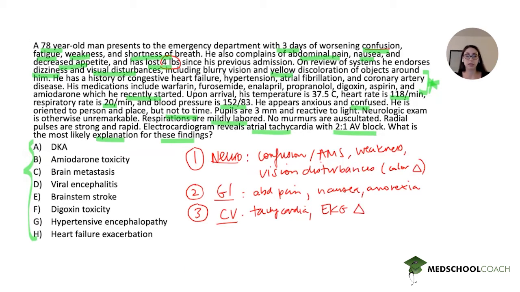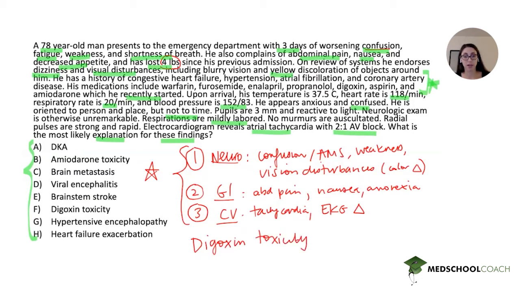Now, when you're answering the question by yourself, I don't think you need to write down every single thing I wrote down here, but I'm doing this for illustrative purposes to highlight what I mean by pulling apart these key findings from the question stem. When you look at it this way, it's a lot easier to dissect. It's a lot easier to synthesize what this constellation of findings corresponds to. So do you remember what this constellation of findings corresponds to? So this is a classic description of digoxin toxicity.